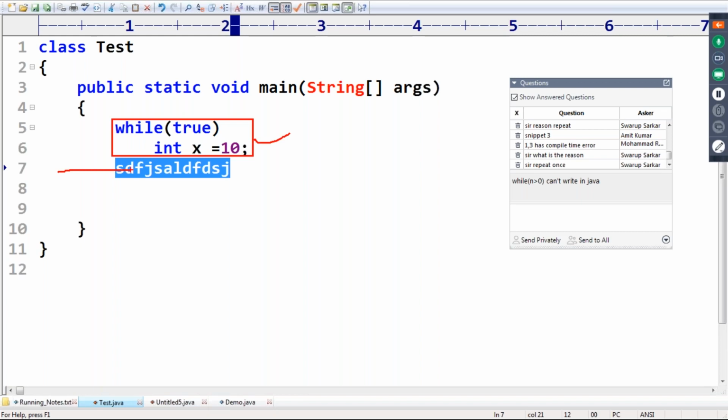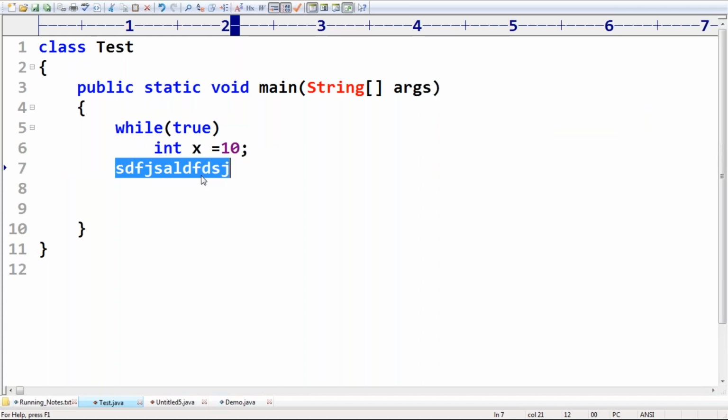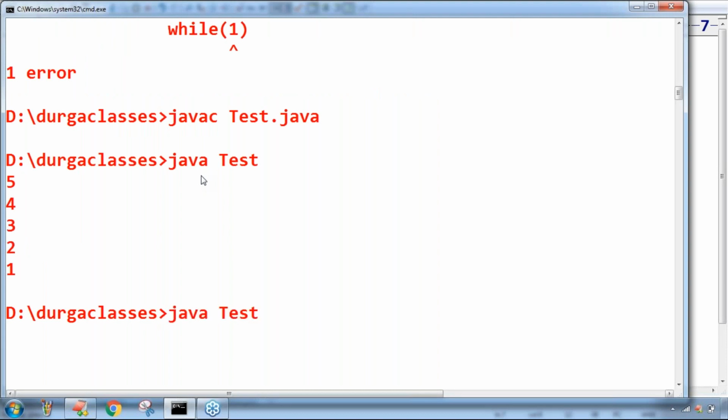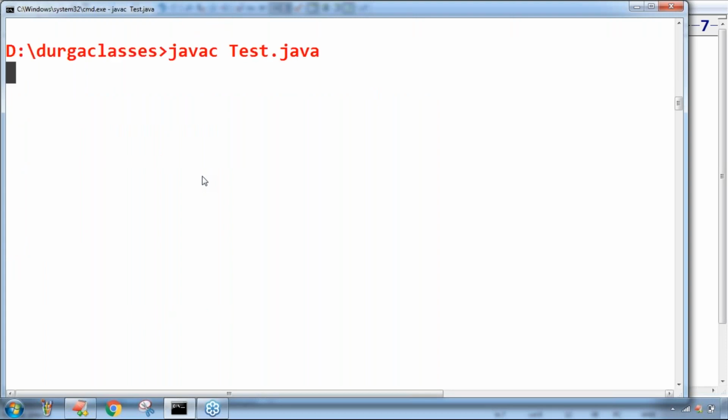I hope you are in a position to understand the reason. Are you getting it? If by mistake I try to use it like this, a compile time error is waiting for you. Have a look once.